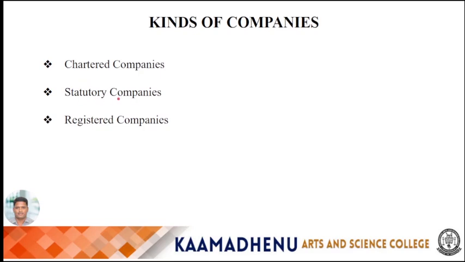Then the second one is statutory companies. These companies are formed by a special Act of legislature or parliament. Examples: Reserve Bank of India, Industrial Finance Corporation, Damodar Valley Corporation, etc. Then the last one is registered companies. Such companies are incorporated under the Companies Act 1956 or were registered under the previous Companies Acts. It's called registered companies.